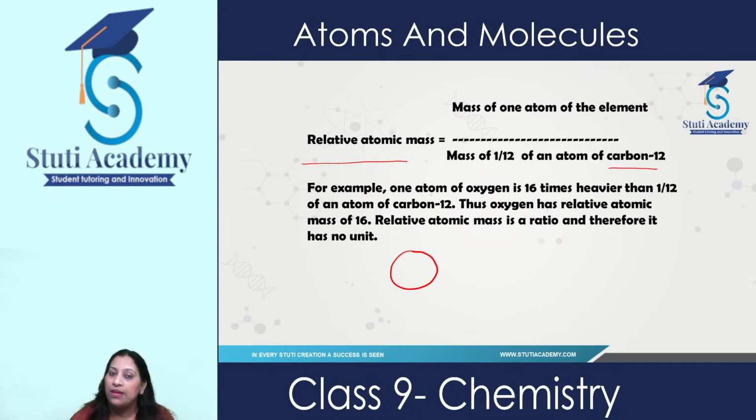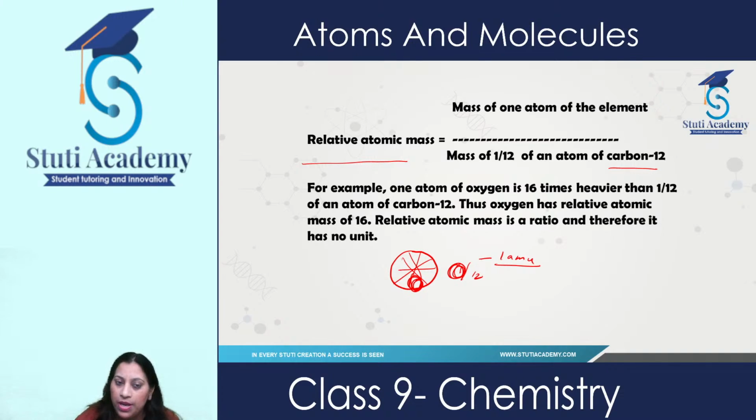When we separate carbon into 12 parts like this, one portion out of 12 is equal to 1 AMU. So that's why it is taken as a reference.